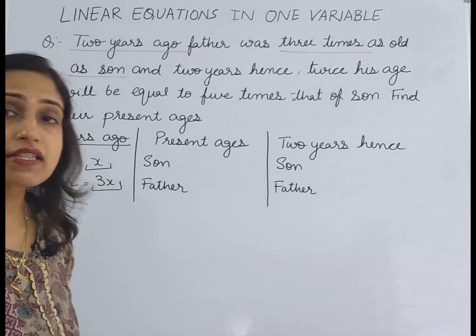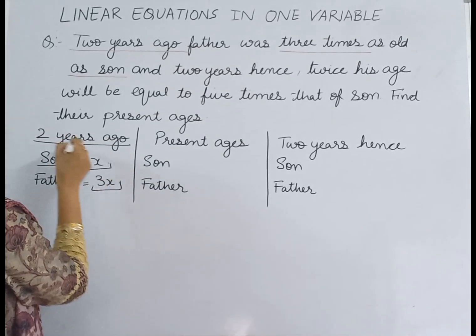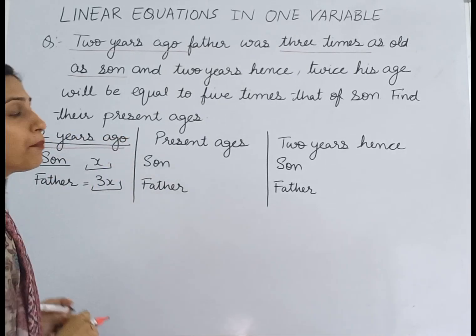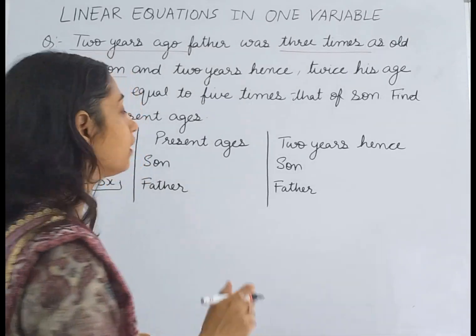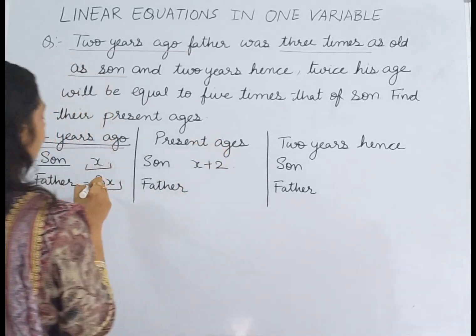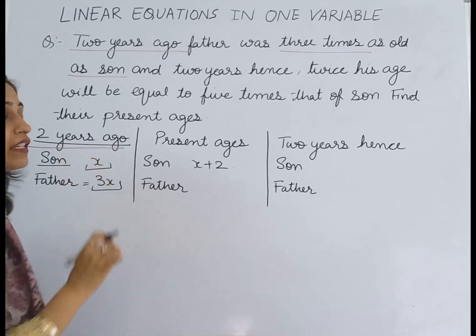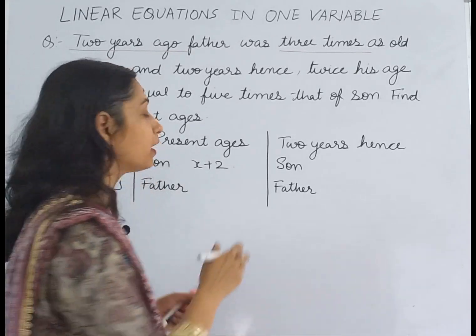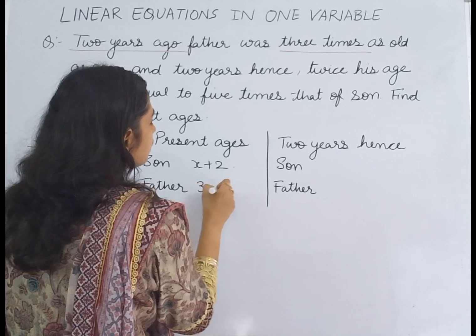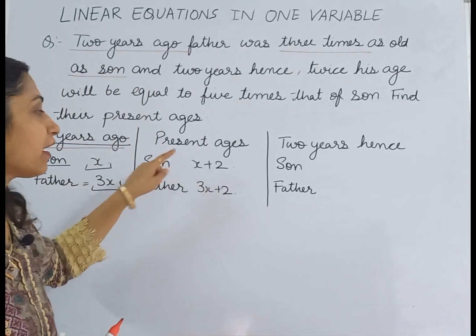Then the present ages will be: if the age of son was x years 2 years ago, then the present age of son will be x plus 2. Similarly, if 2 years ago the age of father was 3x, then the present age of father will be 3x plus 2. So these are the present ages of son and father.